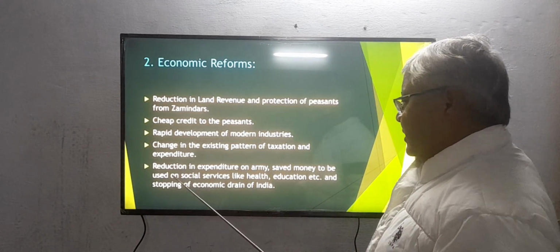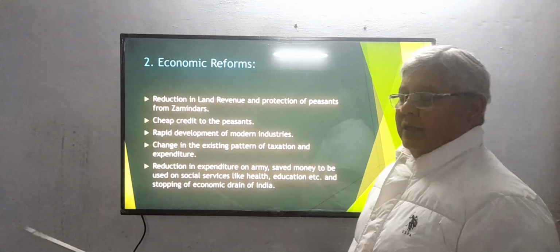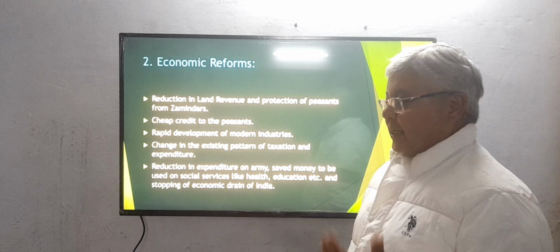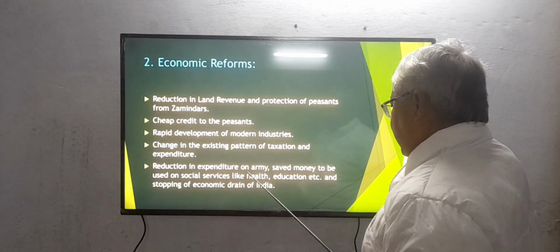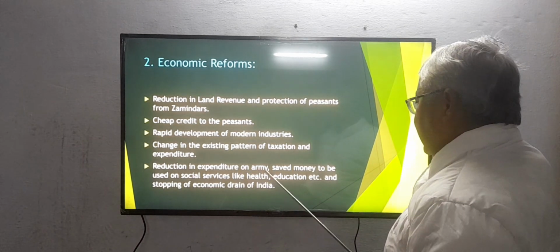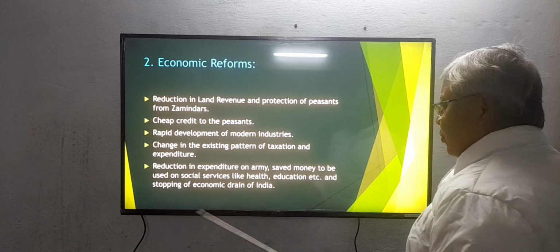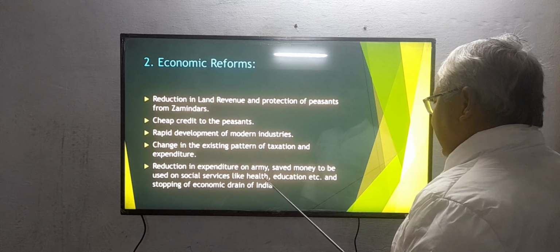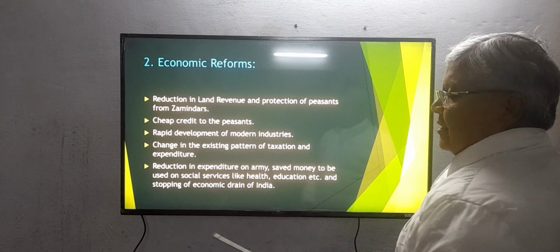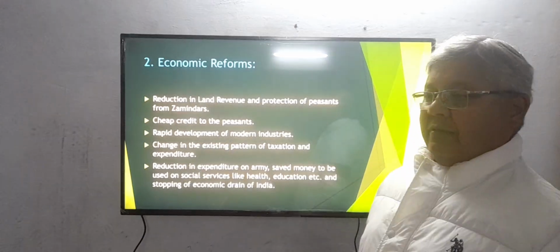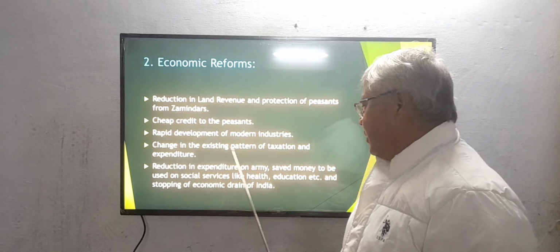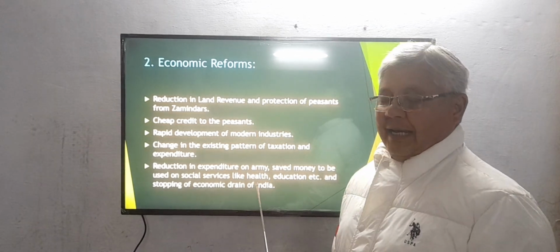So in this expenditure, they wanted that the British should not do extravagant expenditure on the army, and the saved money should be used on social services like health, education, etc. Whatever money is saved should be spent on the health of the people.